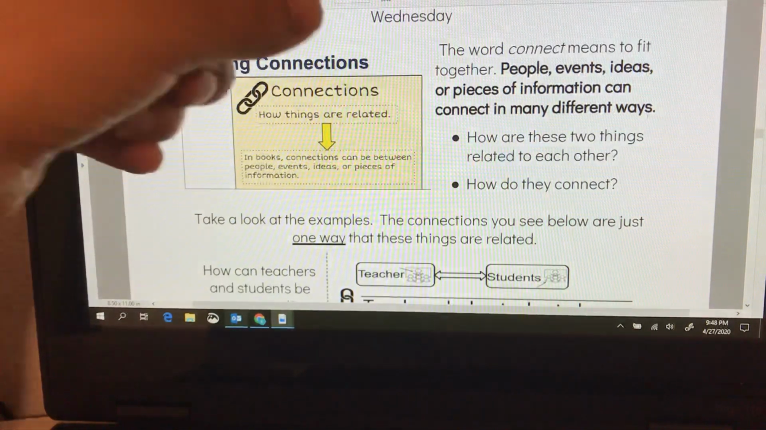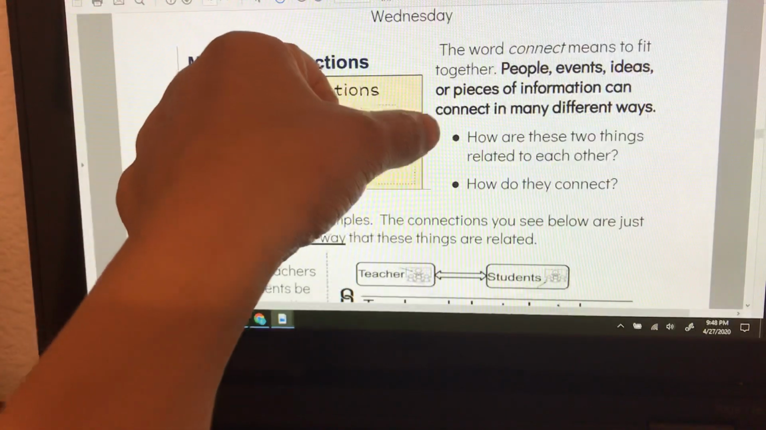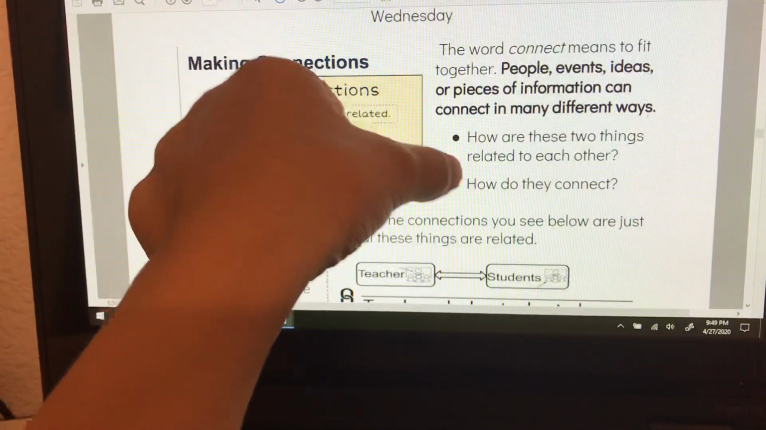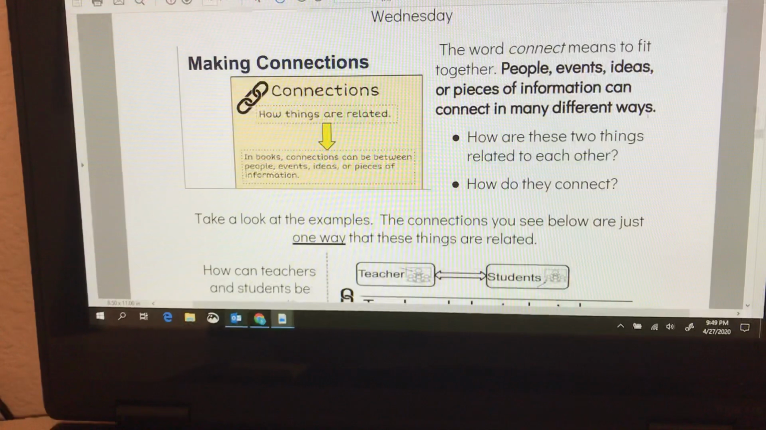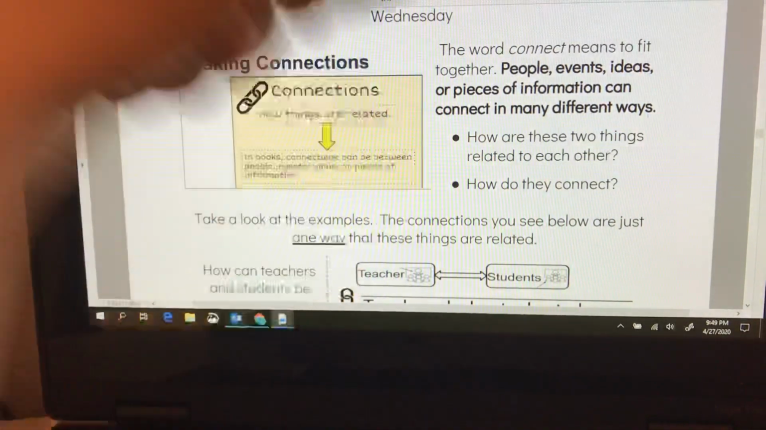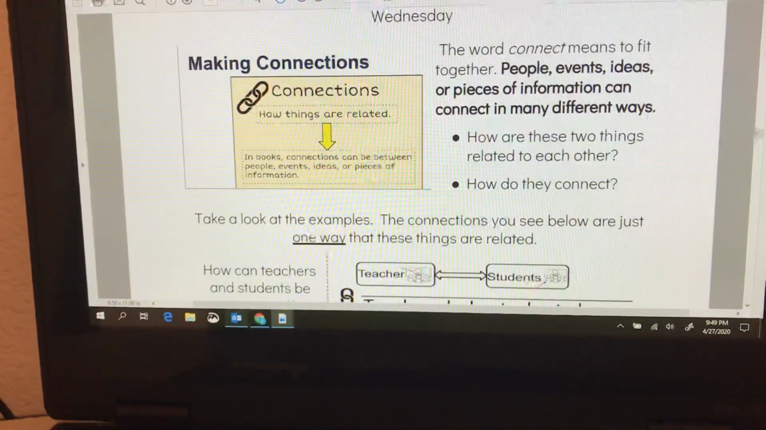So ask yourself some questions when trying to make connections. How are these two things related to each other? Or how do they connect? So if you have two people, ask, what connections do they have? Two events, things that happened, how do they connect? How are they similar? Or the pieces of information that you got, how are they similar?